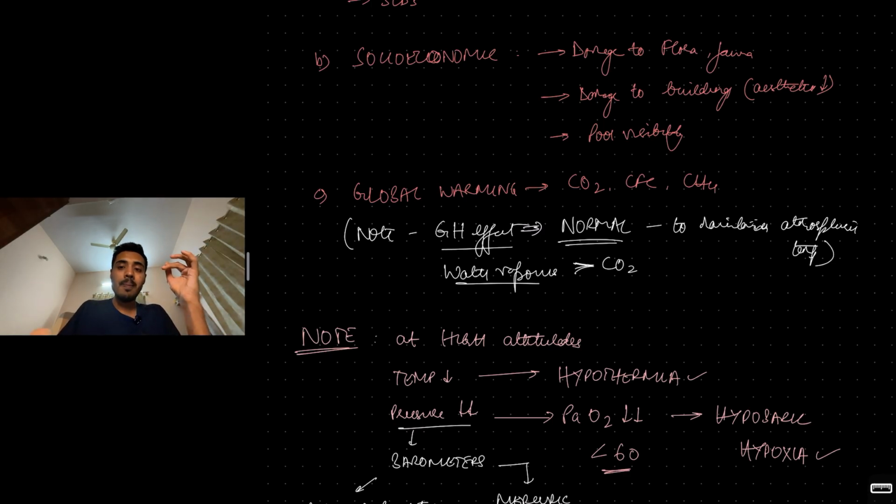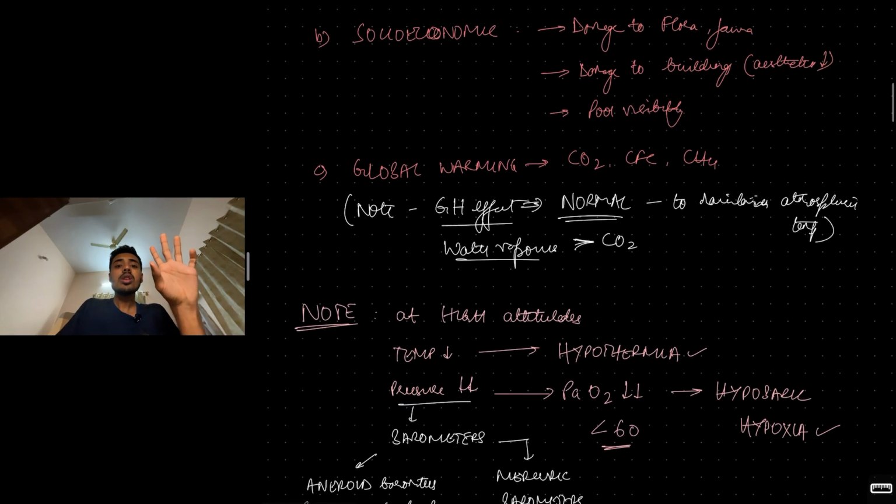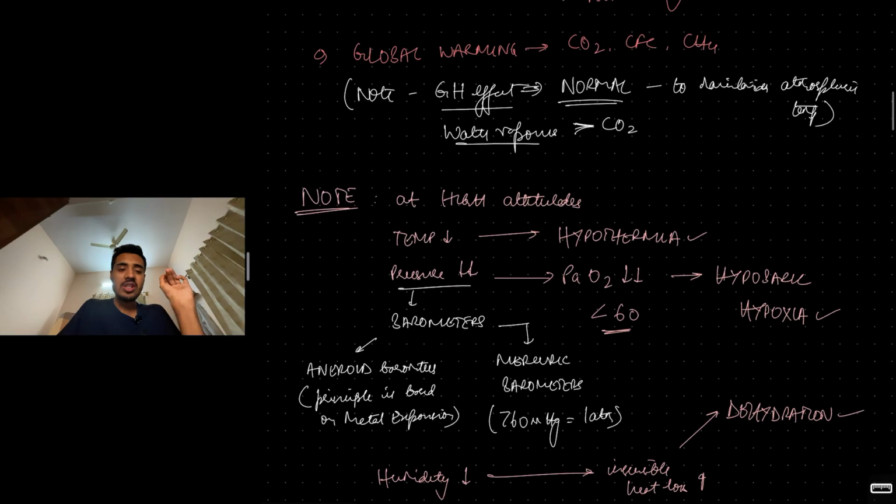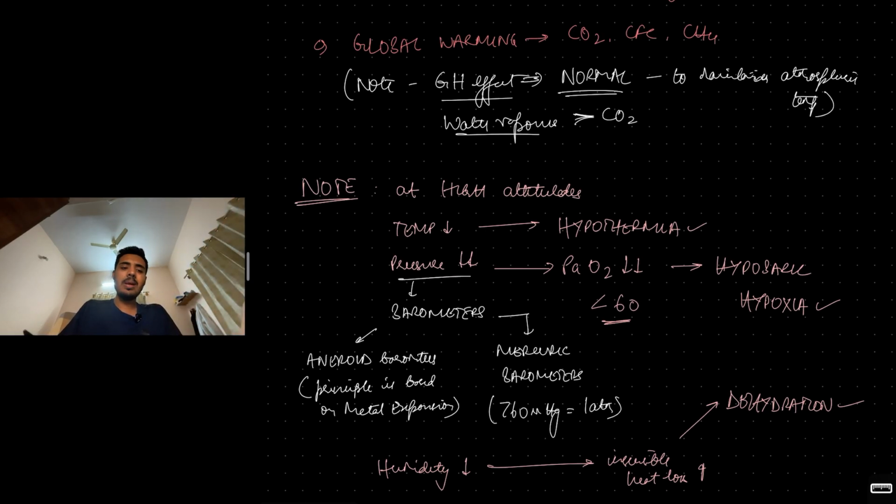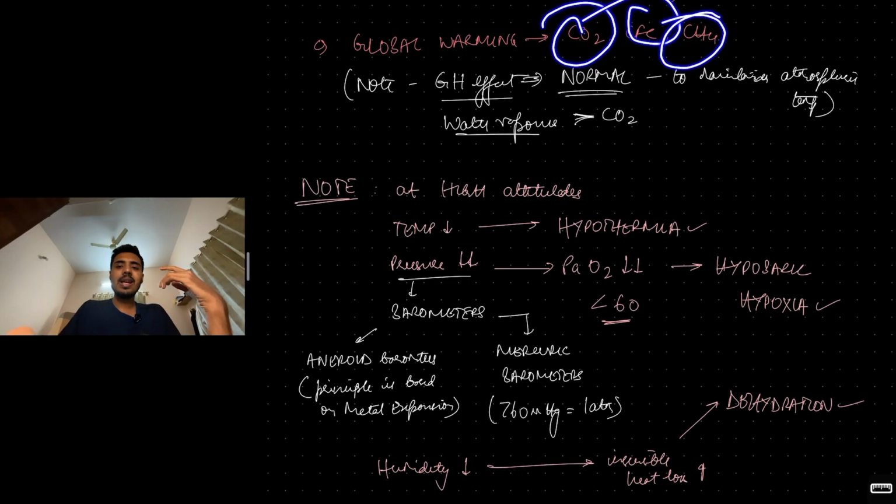Poor visibility, think about cricket matches that happen in India. In Indian stadiums, the visibility is so poor, whereas if you compare the broadcast to a match taking place in England or Australia, it is so much better. So these are the socioeconomic effects. And global warming is a very important effect. Climate change: carbon dioxide, chlorofluorocarbons, methane, they all contribute to global warming.